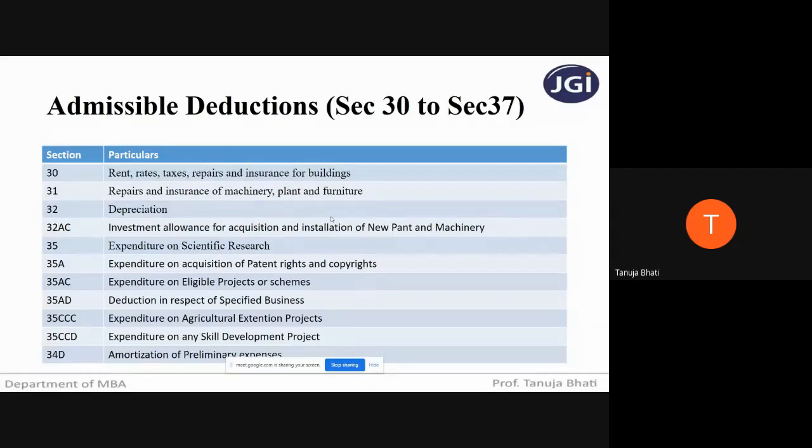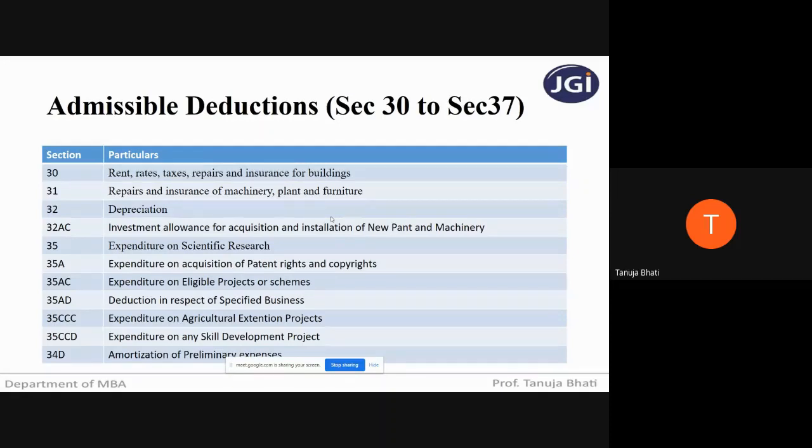So if I carry out any current repairs on that machinery, plant or furniture, or if I've taken insurance coverage for it, whatever premium I'm paying on that insurance coverage will be allowed as a deduction. That means I can deduct that expenditure from the income in order to calculate the net profit. So it is an allowable deduction.